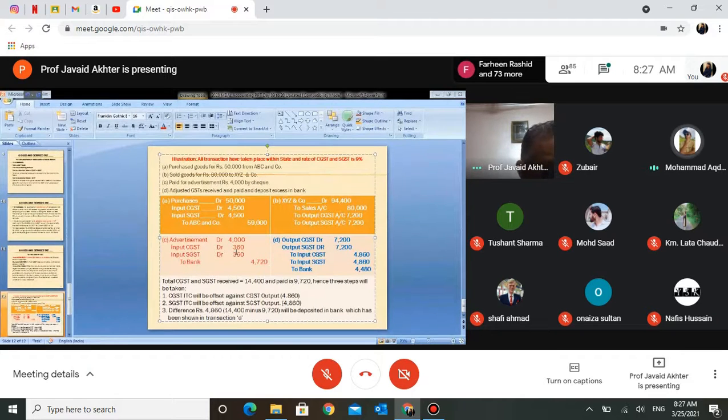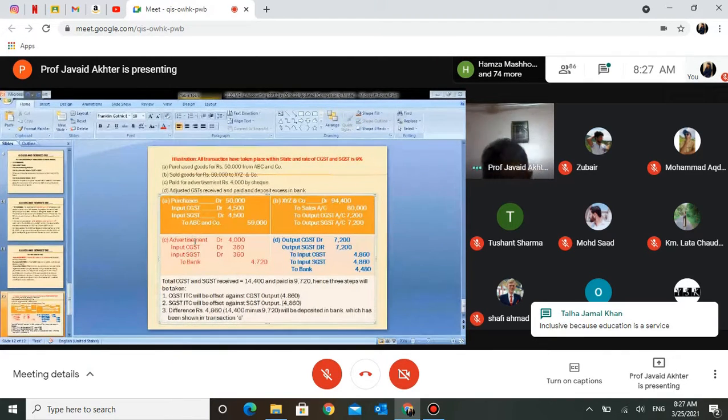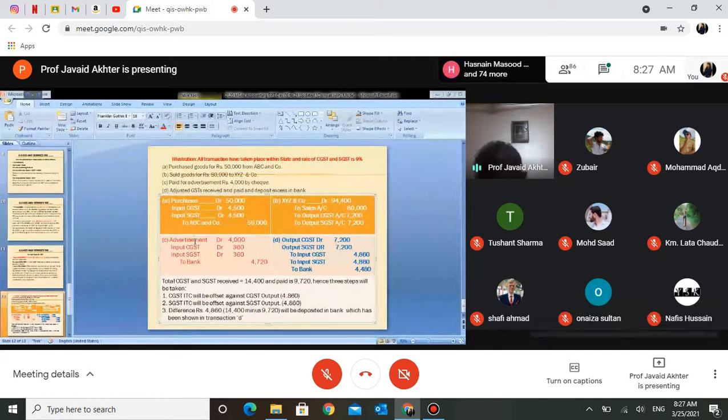Is it not a service that you are availing? Like for advertisement. Number one, you are not a registered GST dealer. Even if you are not, still you pay. If you go to a supermarket and buy some groceries, only the supermarket is registered for GST. You are not, but still you pay.